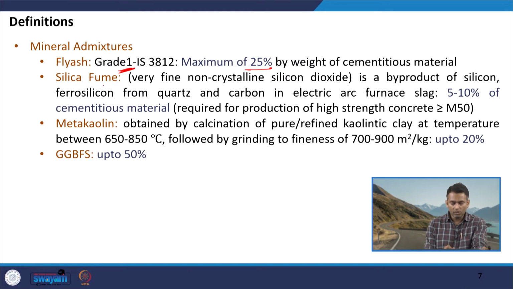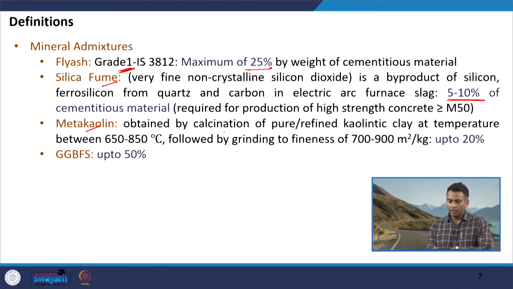We can use silica fume. The percentage is limited to 5 to 10% by weight of the cementitious material, and we also understand that we get silica fume through the process of production of silicon metal. Alright, and then we have metakaolin, which we get from the kaolin mineral or kaolinite based clay materials.